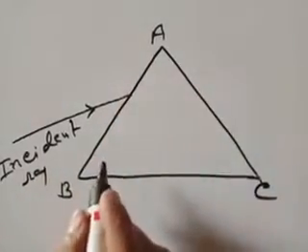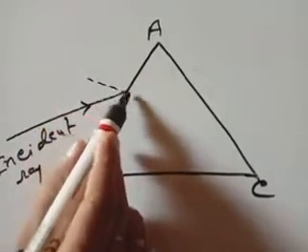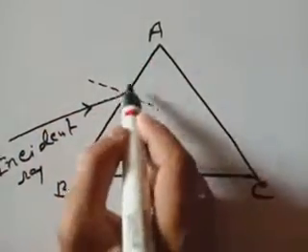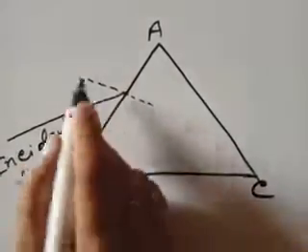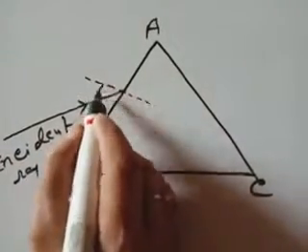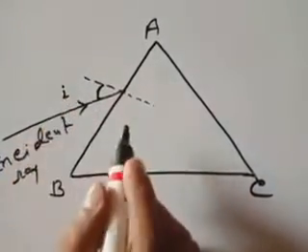Now at the surface, one imaginary perpendicular line is drawn so that it makes 90 degrees. This is the normal. The angle between the incident ray and the normal is known as the angle of incidence. It is denoted by I.